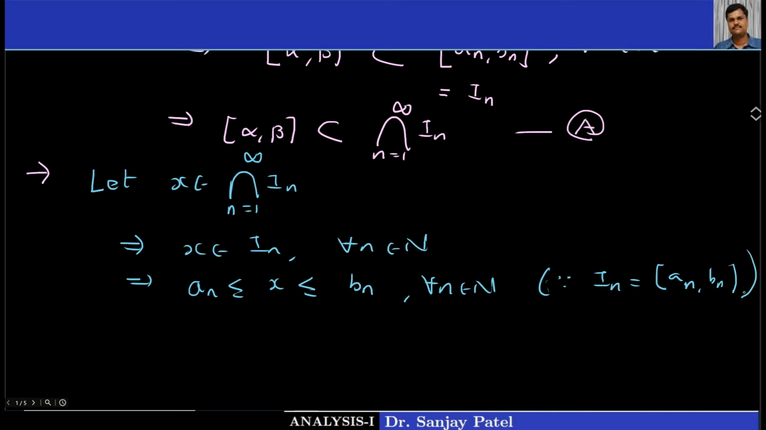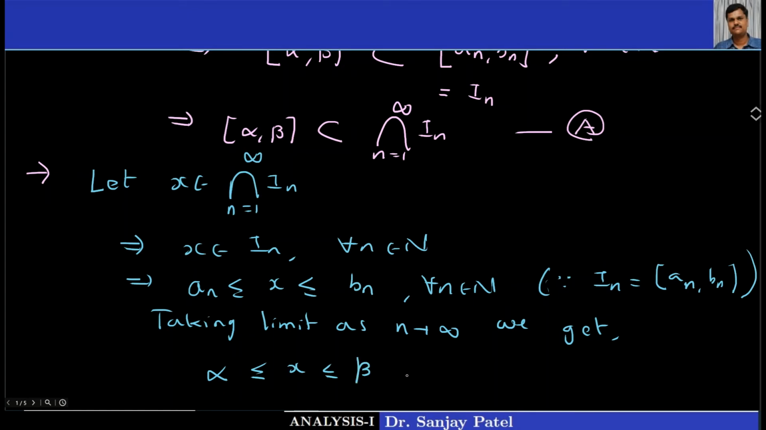You understand? So now if I take the limit as n tends to infinity in this inequality, we get, as n tends to infinity, you know that an tends to alpha, so the limit of this will be alpha. As n tends to infinity, the limit of x is x, and as n tends to infinity, the limit of bn is beta. So this gives me x belongs to the closed interval alpha comma beta.